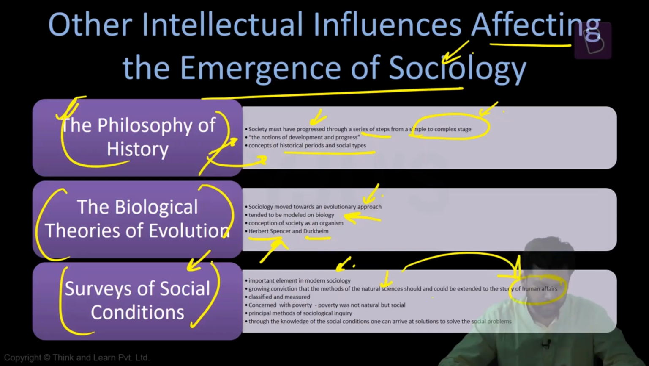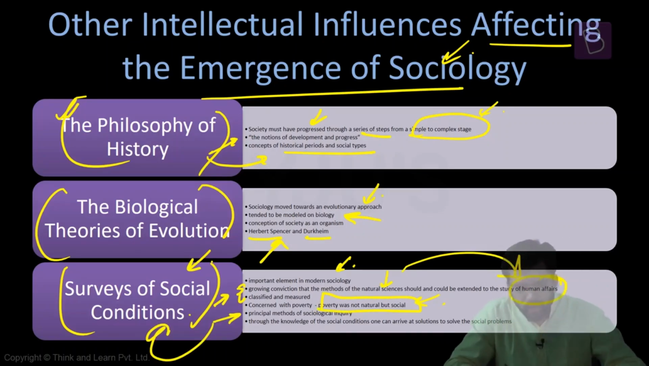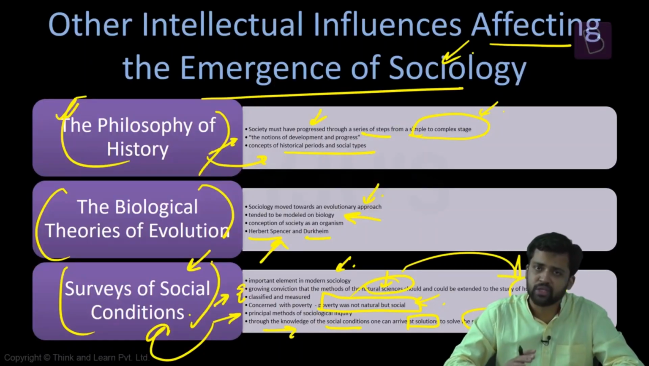Another assumption was that human affairs can be classified and measured. Both these things were assumptions, and they felt that the poverty that existed at that point of time was not natural but social. Sociological survey was the principal method to survey social conditions. It was felt that if you are able to acquire knowledge about social conditions, you can arrive at solutions to different kinds of social problems. So you survey social conditions, from that you arrive at solutions, and then you solve social problems. The underlying assumption is that all these things can be classified and measured, and just like the methods of the physical sciences, the same thing can be applied to society. So this is another intellectual influence affecting the emergence of sociology.